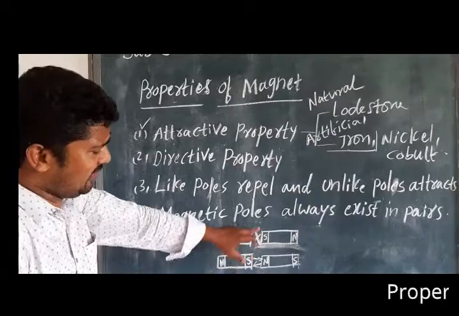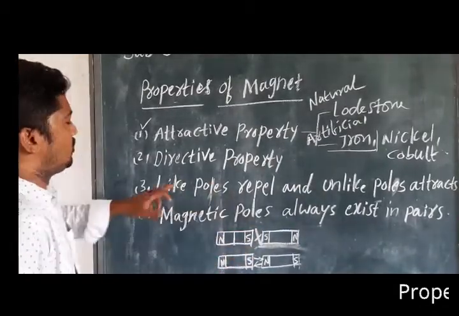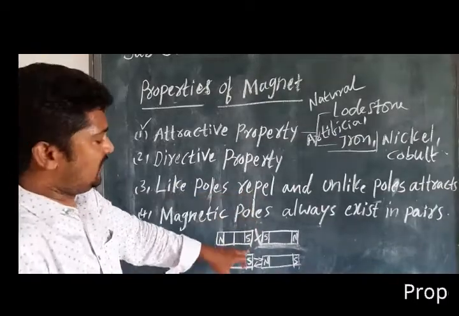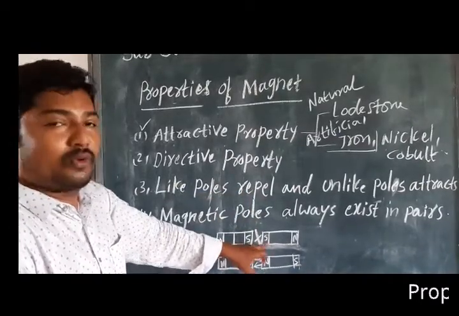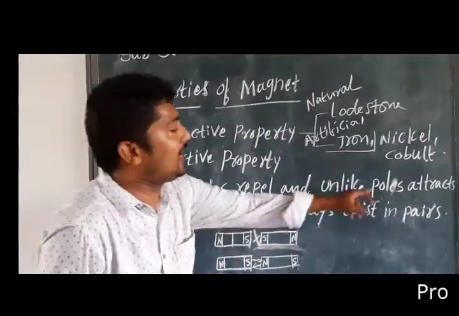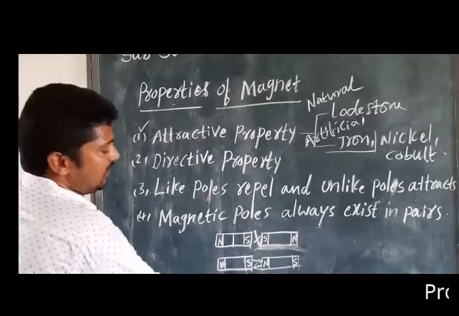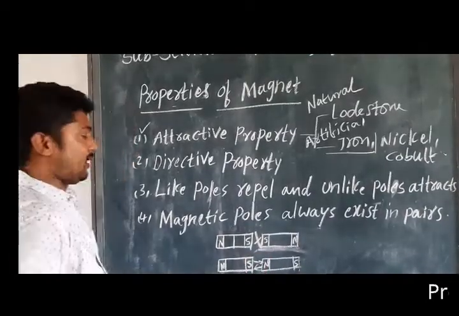Am I clear? Like poles do not attract, and unlike poles attract. So this we also call repulse. Repulse. Understand? So like poles repulse. These are the like poles, the same poles. Pole is the last part. Next, unlike poles attract. South and north poles are the unlike poles.